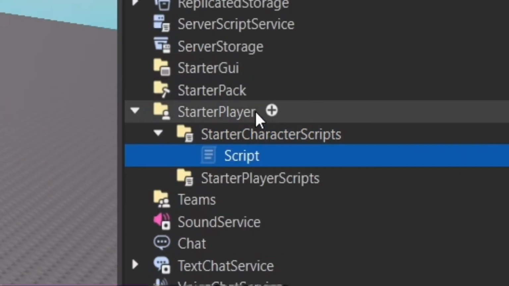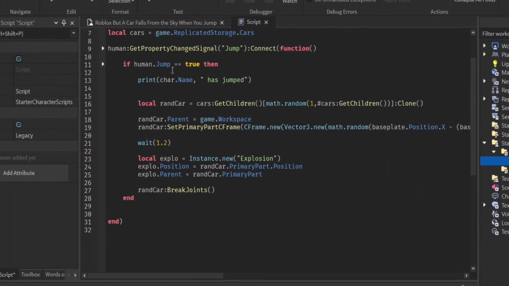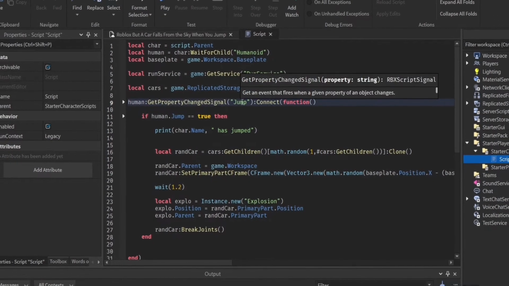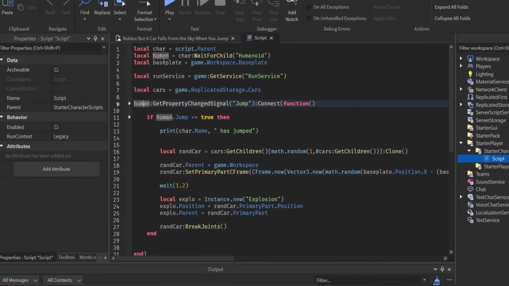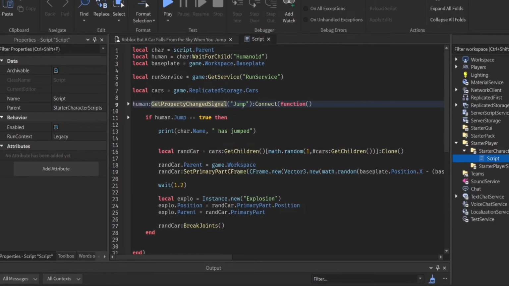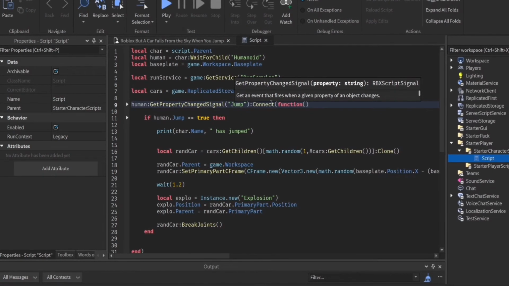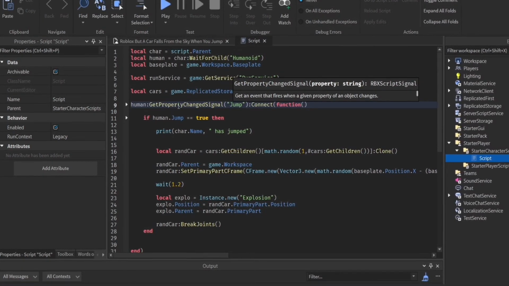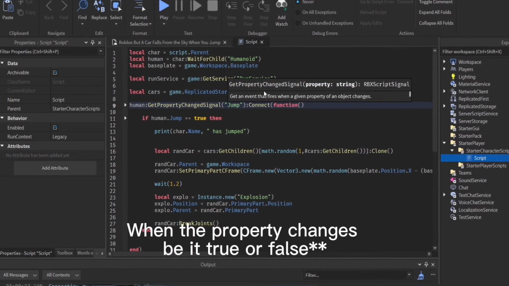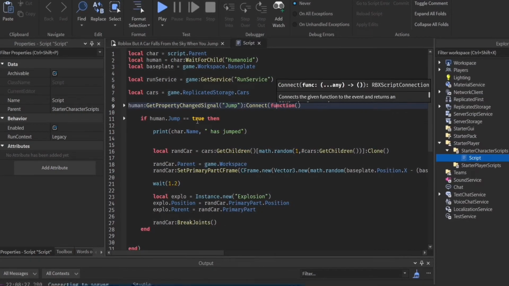I made a script in the StarterCharacterScripts. Basically, what it does is detect every time there's a jump, using GetPropertyChangedSignal. You get the humanoid from the character, and there's a property inside the humanoid called Jump. Every time a player jumps, this property will be true. So we want to detect whenever this property is set to true, which means the player is jumping. We connect this to a function.